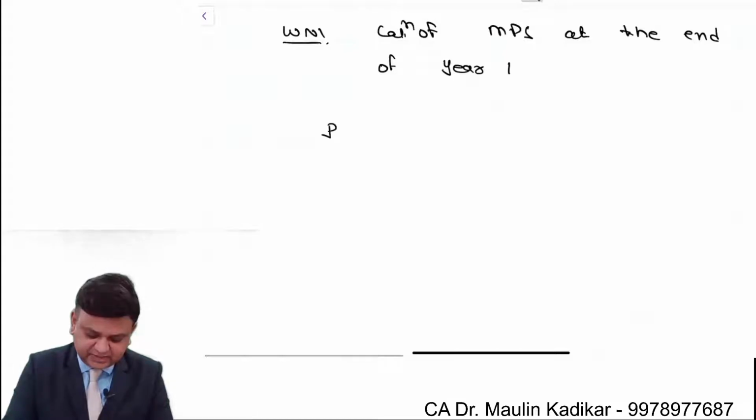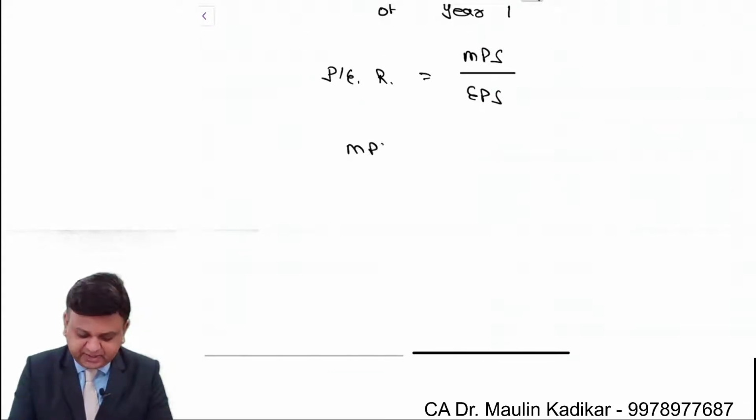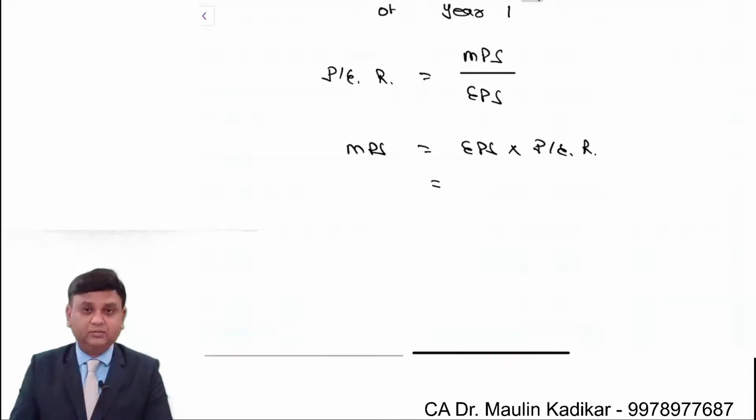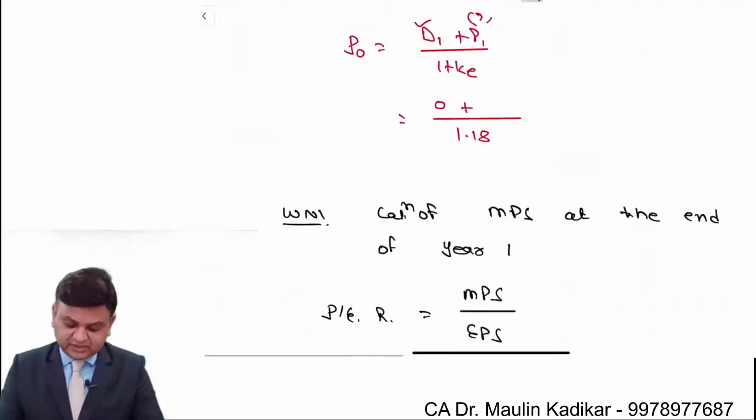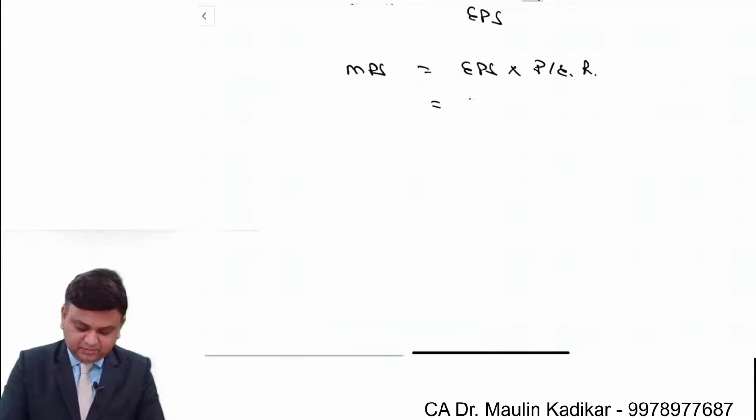We understand that the price earning ratio is equal to MPS upon EPS. So as far as MPS is concerned, it is EPS into price earning ratio. What is earning per share, friends? We already have found it 24.9. Multiplied with the price earning ratio which is given to us in the example.